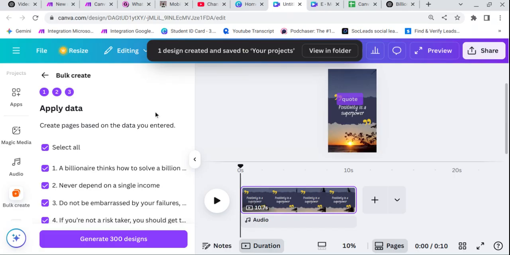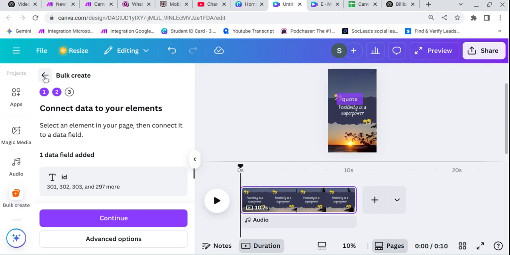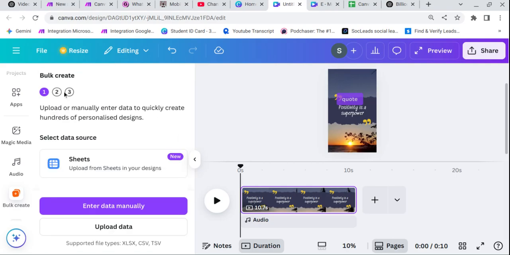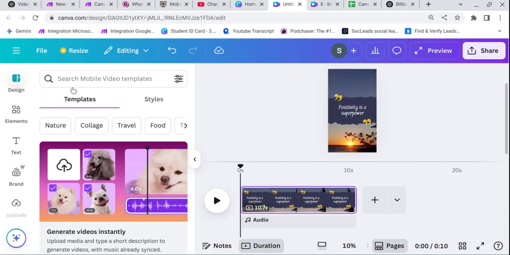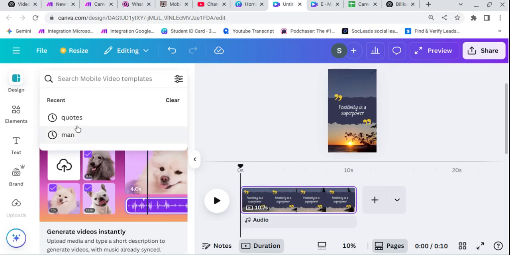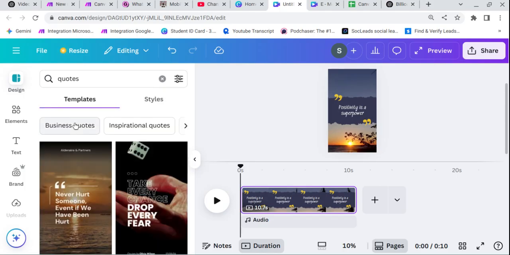Let's create one more. I also choose another design. So I can generate 3 of them and I can automate with less effort. I like the template from here.